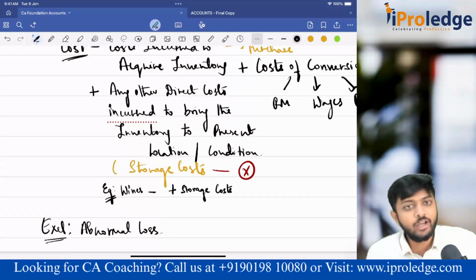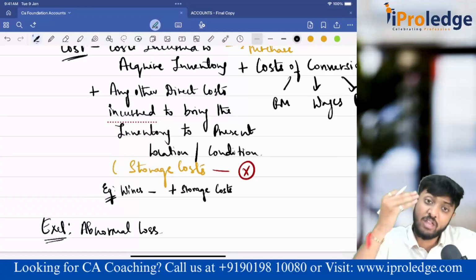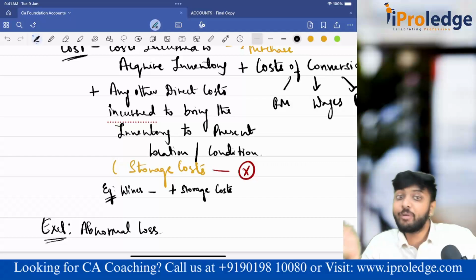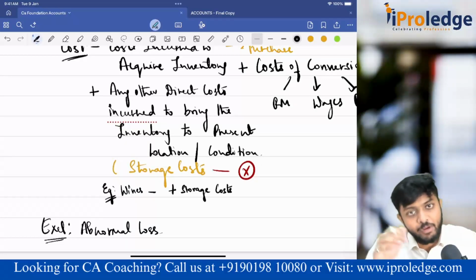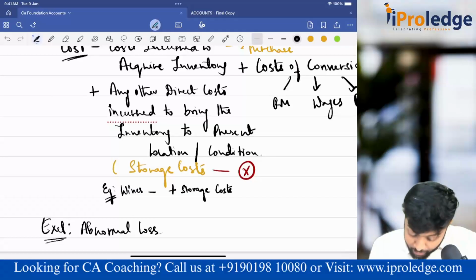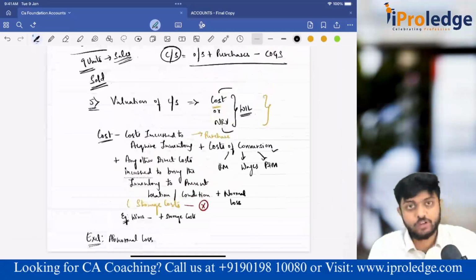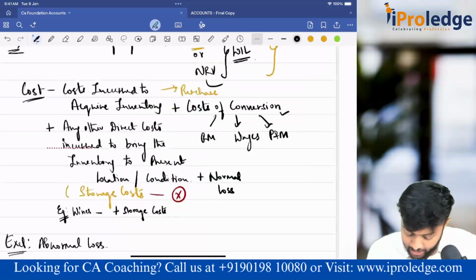I am not able to avoid evaporation. Now every day when I purchase, 5% will go for evaporation. Now this has become my normal loss which I cannot avoid. A loss which you cannot avoid, which eventually becomes your cost. Therefore abnormal loss I will not consider, but normal loss I will include in the cost. Normal loss I will add, but abnormal loss I will definitely not add. Next,